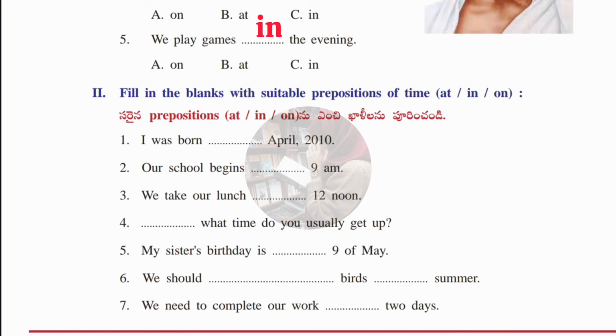In the second Roman, we have again been given prepositions, in, on, at. In the blanks we have to fill in the correct preposition. So I was born dash April 2010, in April 2010. Second one, our school begins dash 9 a.m., at 9 a.m. Third one, we take our lunch dash 12 noon, so at 12 noon. Fourth one, dash what time do you usually get up? At what time do you usually get up? Fifth one, my sister's birthday is dash 9th of May. Is on 9th of May.